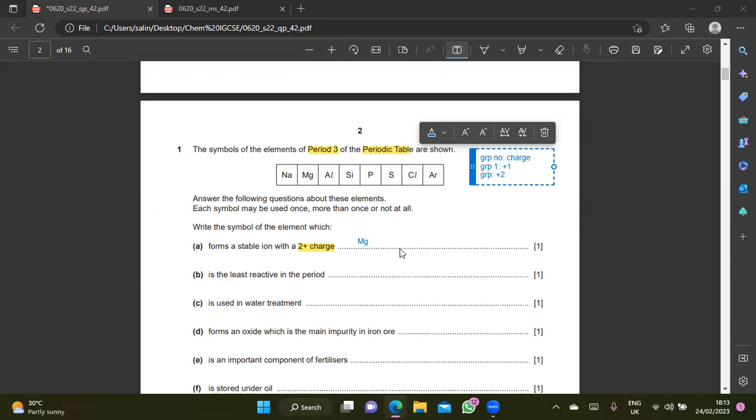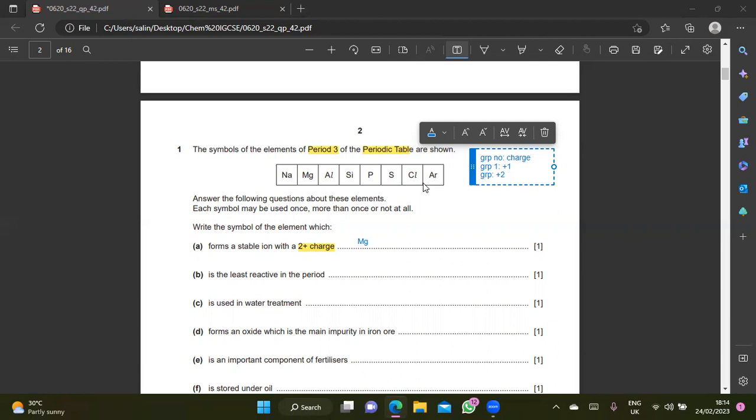Okay. Fahad, the least reactive in the period out of this. Fahad? No sound as well. Fatima, the least reactive in the period. Silver. You said silver, but silver is not here. Oh.